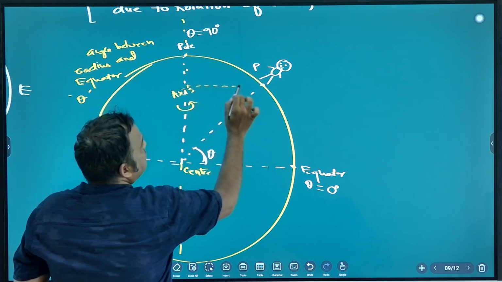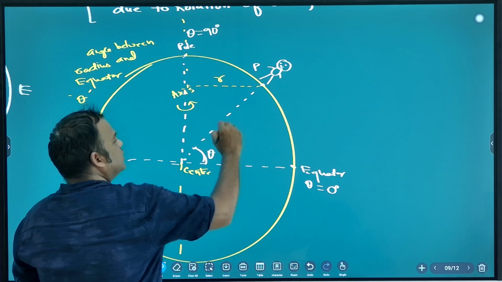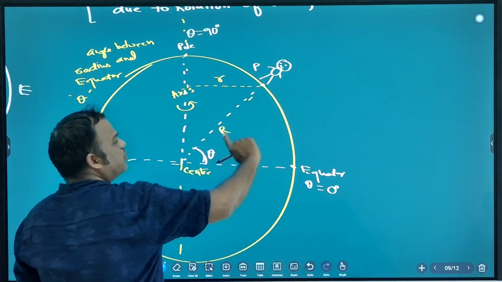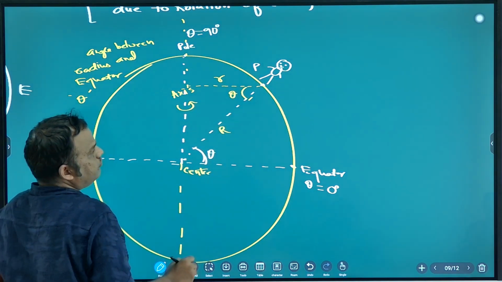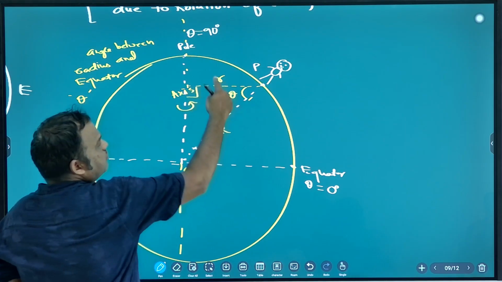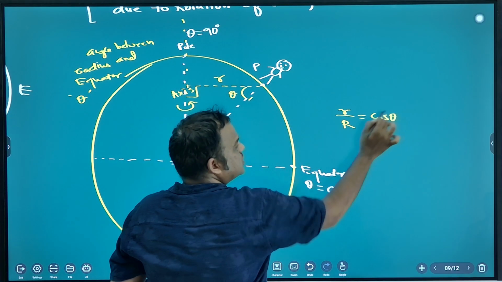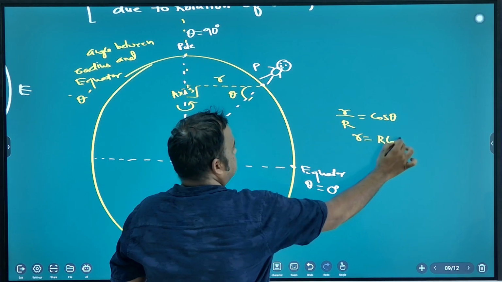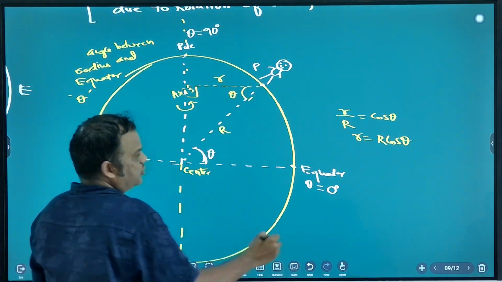What is the radius of that circular motion? Small r. And the radius of Earth is capital R. This angle is also theta. Using trigonometry, small r by capital R is cos theta. So small r is R cos theta.